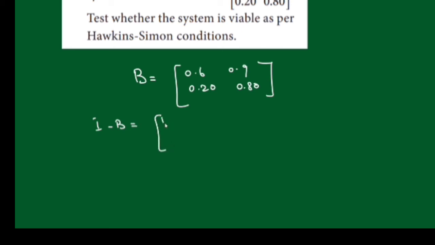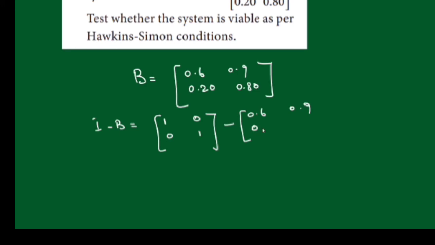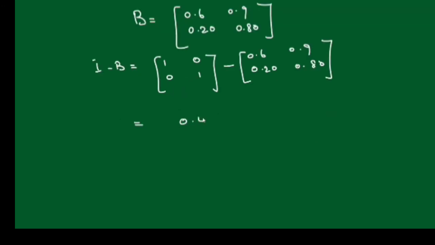Now we have to find I minus B. I minus B is 1, 0, 0, 1 minus matrix B. Matrix B is 0.6, 0.9, 0.20, 0.80. Let's subtract. 1 minus 0.6 is 0.4. 0 minus 0.9 is minus 0.9. 0 minus 0.20 is minus 0.20. 1 minus 0.80 is 0.20.